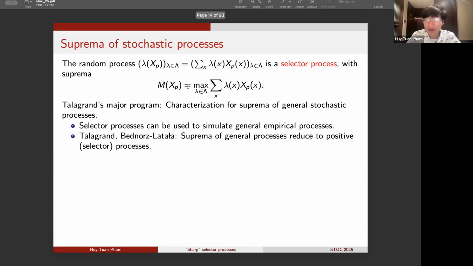Let me also mention that in the past 10 years, there have been wonderful breakthroughs in the study of chaining, the work of Bednorz and Latala, and then later extended by Talagrand, which tell us that essentially studying the suprema of general processes can be reduced to just the case of positive selector processes. And positive selector processes are exactly the case of understanding the random variable M of X_p in the exact setup that we have mentioned at the start of the talk.